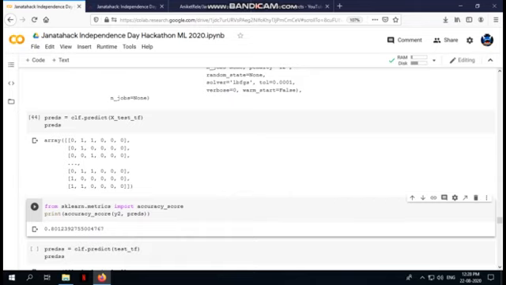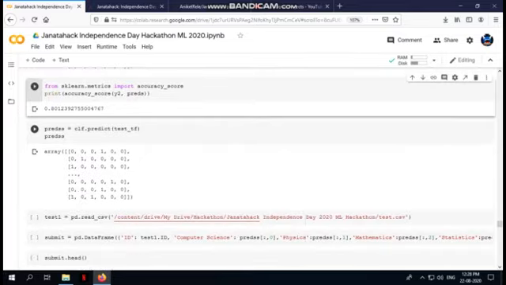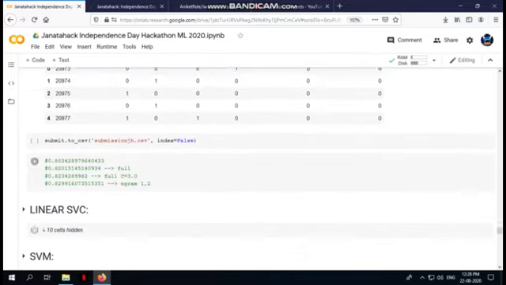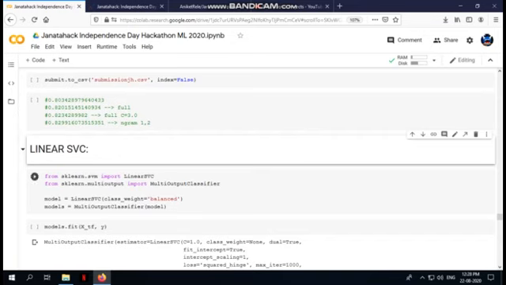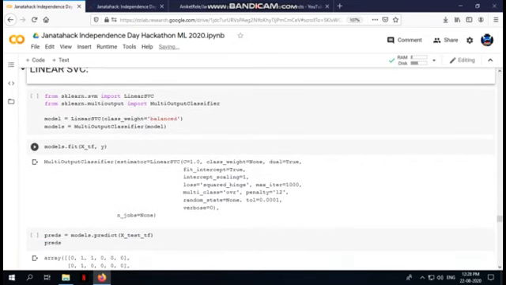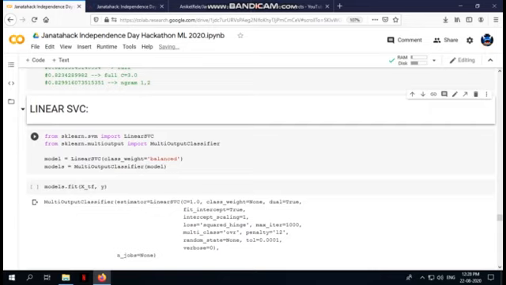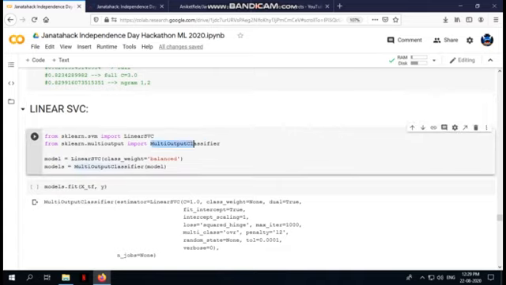But we are going to use another algorithm which will give much better predictions and much better accuracy than this. So we'll just skip all this part because we are not going to submit this. This algorithm works best for this kind of data, and it is called linear SVC. So here we are going to import linear SVC, and instead of the one versus rest classifier we are going to use the multi-output classifier. In linear SVC we'll pass class weight as balanced as we did in logistic regression, and then this model we are going to pass in the multi-output classifier.